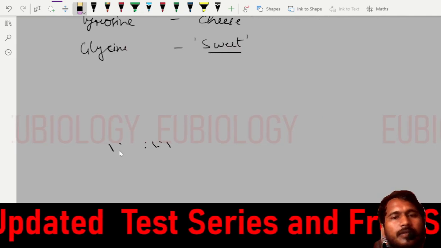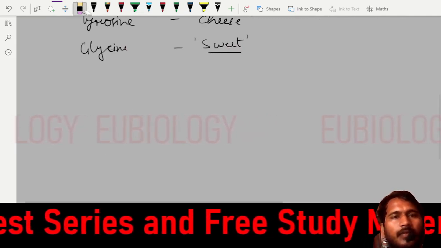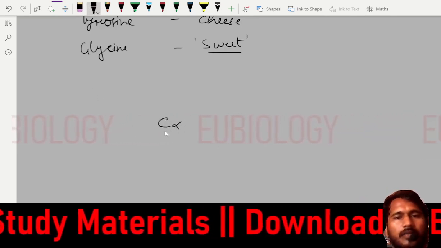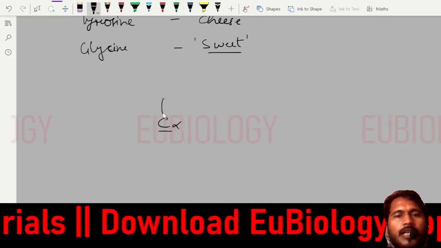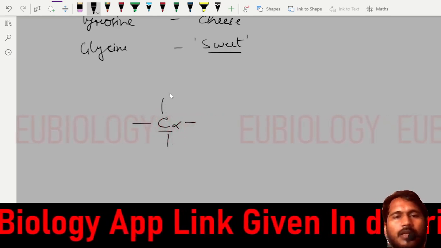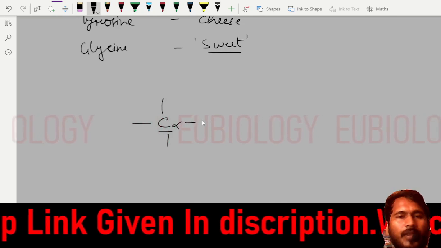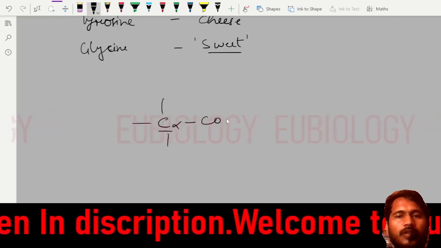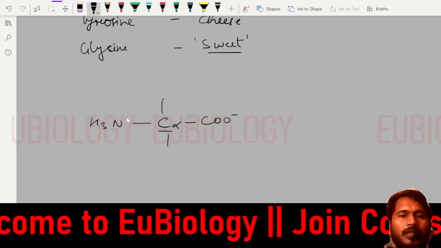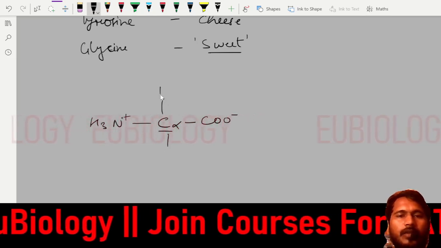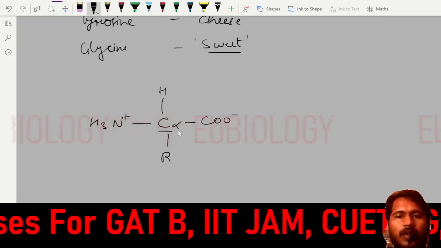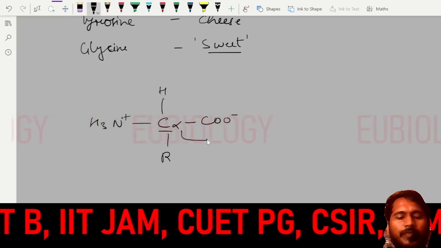So let's see here. The basic structure is what? The alpha carbon will be there, and this carbon has four valencies. On one side you will find COO minus, on another side NH3 plus, and on the remaining sides one H and another R. So this is called the alpha carbon, or it can be called a chiral carbon.